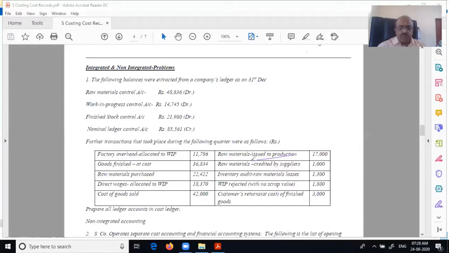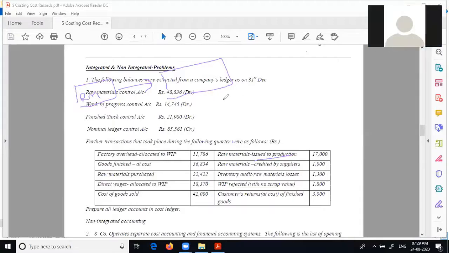Aparna, raw material issued to production. This is the raw material store. When it comes here for production, what is this place called?